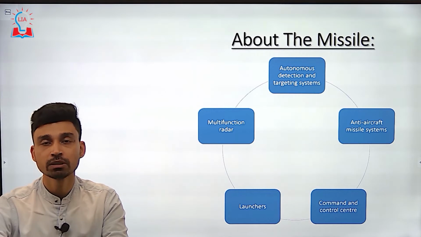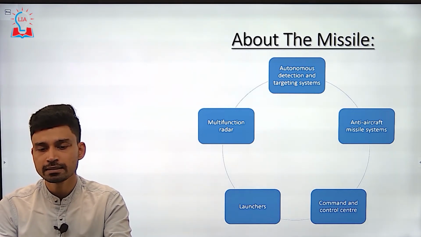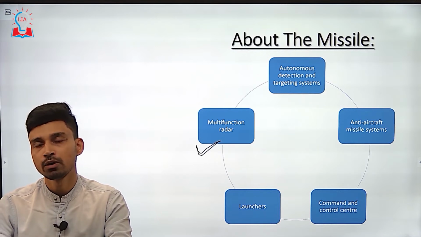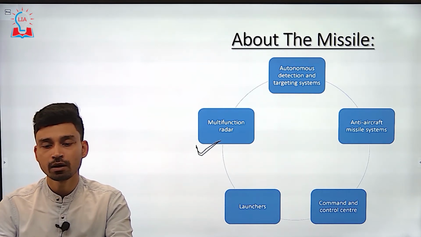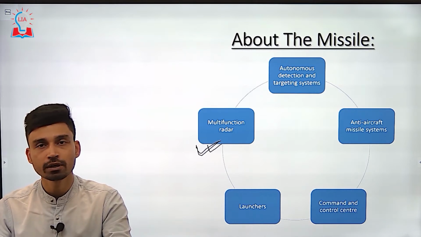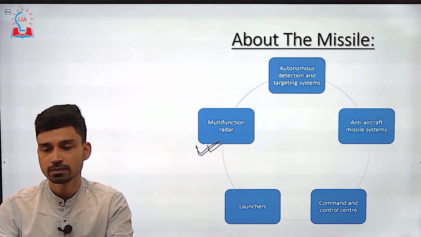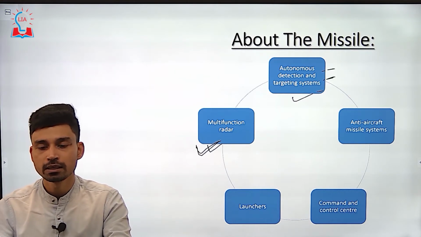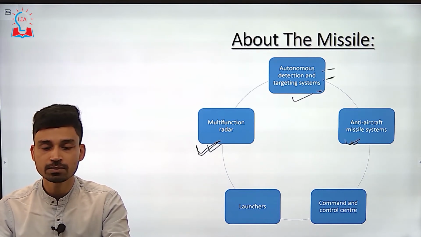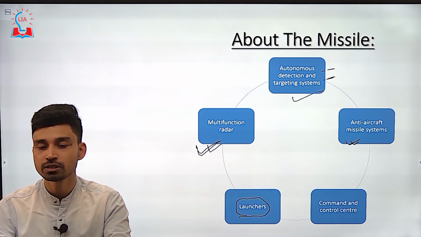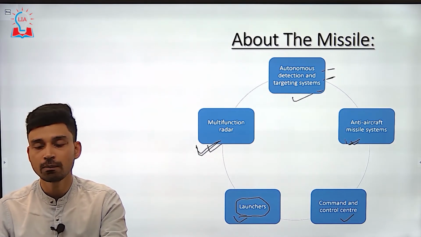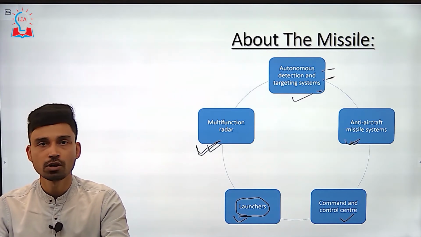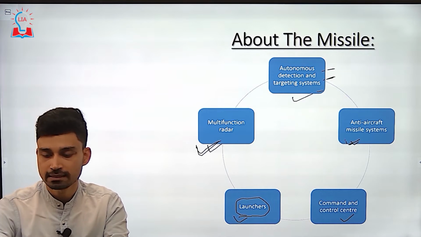Apart from that, if you look at some other dimensions of this missile system, it has a multi-function radar that is even able to sense low flying targets, and it is a very advanced kind of radar. This system also has autonomous detection and targeting systems, anti-aircraft missile systems, a specific launcher, as well as a separate command and control center. So these are the 5 components of this S400 missile system.